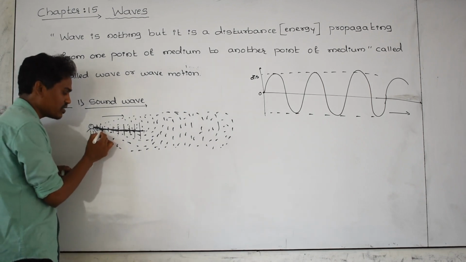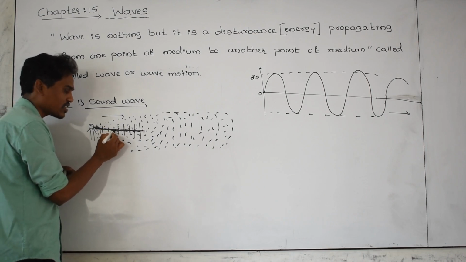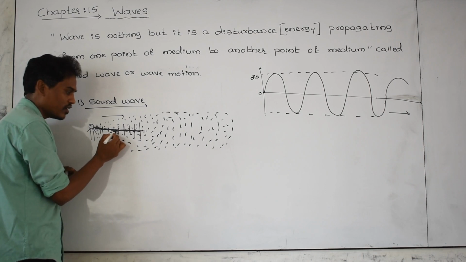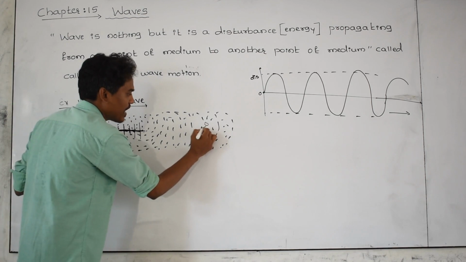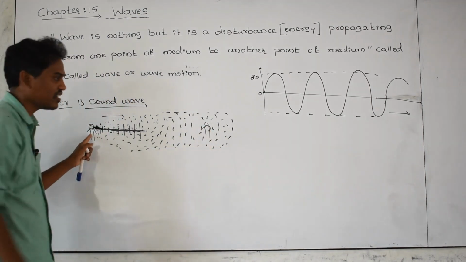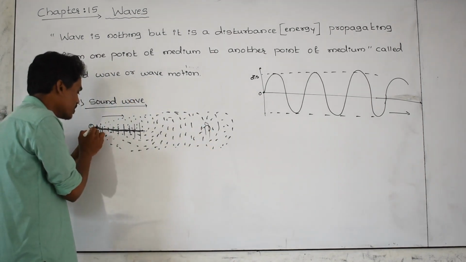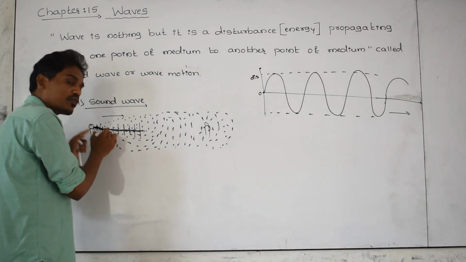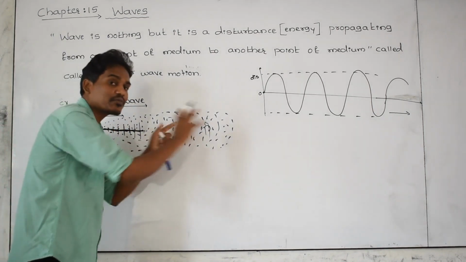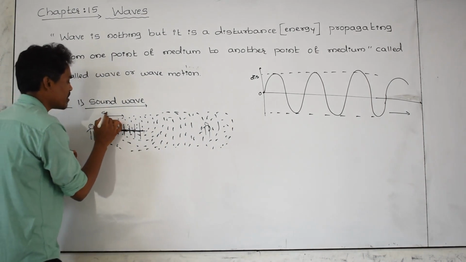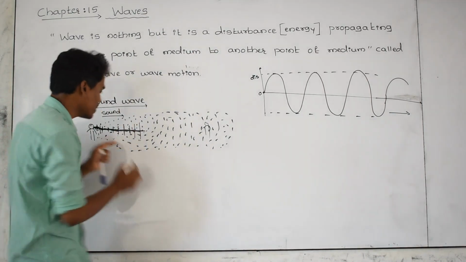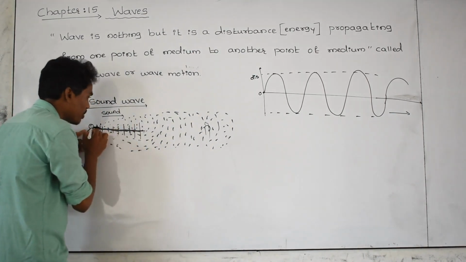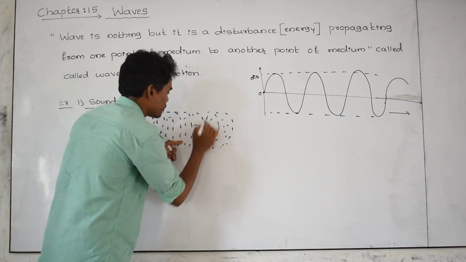Because of its disturbance, the next one is also disturbed and starts SHM. Because of its disturbance, it also starts simple harmonic motion and vibrating. And the process goes on continuously. Because of the simple harmonic motion of each and every particle of the medium, the sound energy, the disturbance, you can call it energy, is moving from his mouth to his ears.